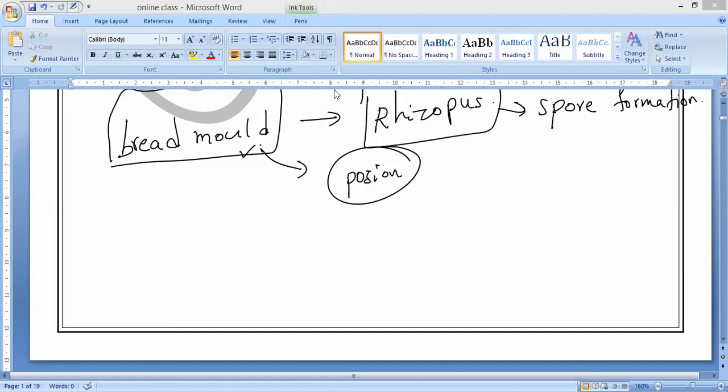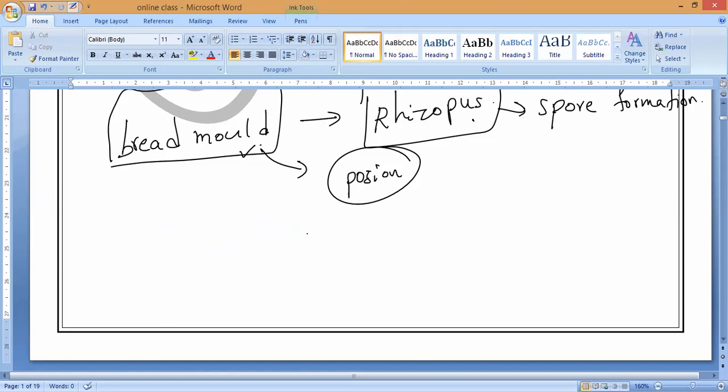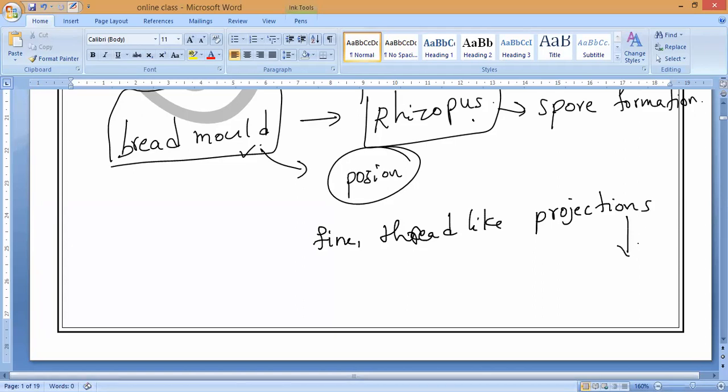Yeah. So now if you notice it, the common bread mold we used to call as what, guys? Rhizopus. Yes or no? Rhizopus fungus, if you see, usually consists of fine, thread-like projections. I will show you with the microscopic view. These projections we used to call as, what? Hyphae. That is what you have to remember.